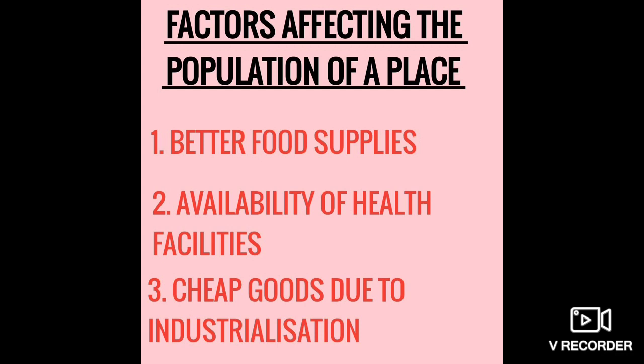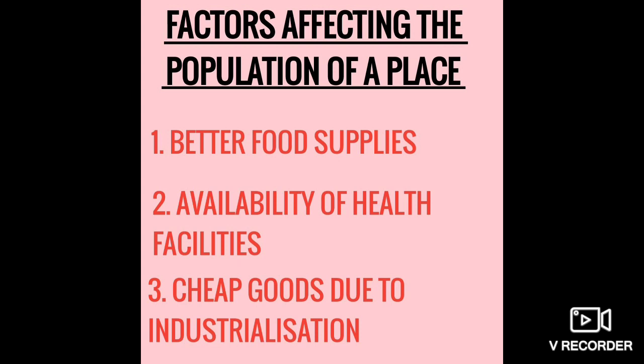Now, why is there growth in population? Again, try to bring up those three pictures which I just showed you, how the population increases, how it becomes constant, and how it decreases. So why is there growth in population as the years are passing by?